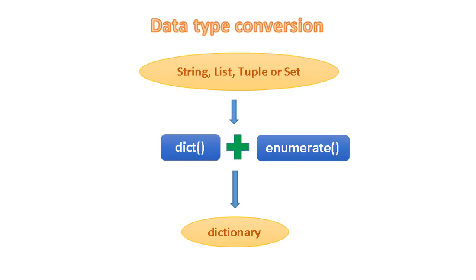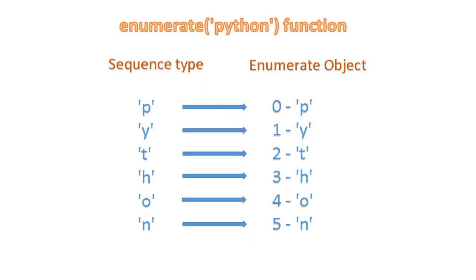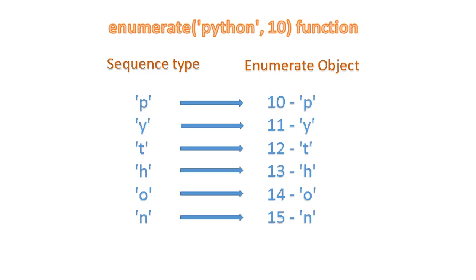However, we can convert an iterable to a dictionary using a function called enumerate along with the dict function. The enumerate function takes a sequence type and returns it as an enumerate object. It associates an integer starting from 0 as the key of the enumerate object. The enumerate function can also take two arguments. First argument is the sequence type and the second argument is the initial value. Let's say 10. So in the output, key starts from 10 and increments by 1 for the next key.